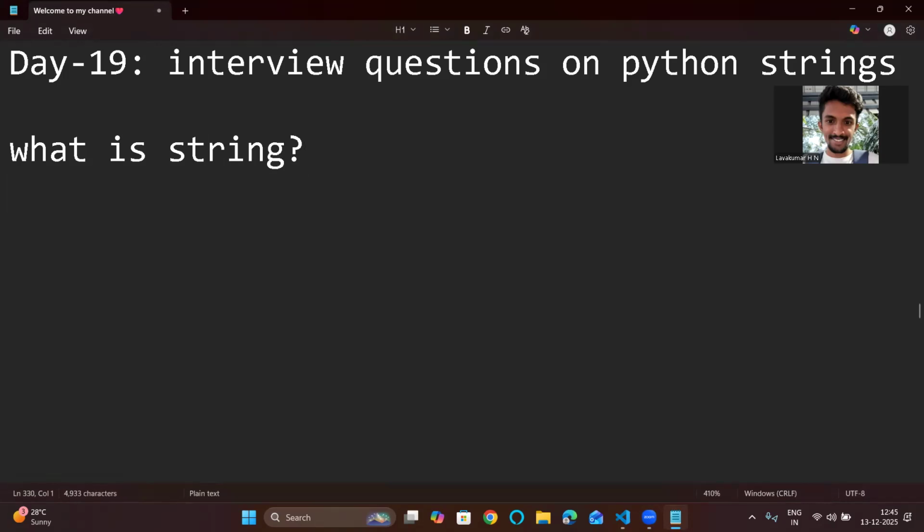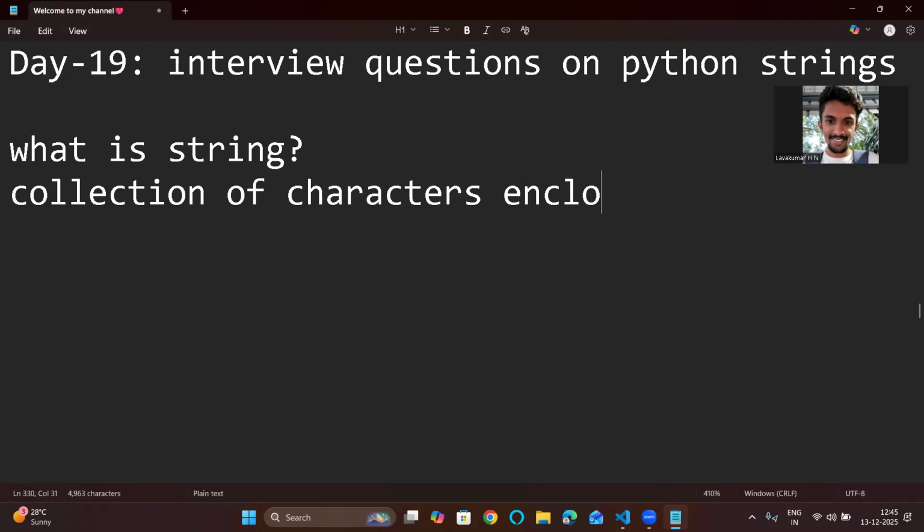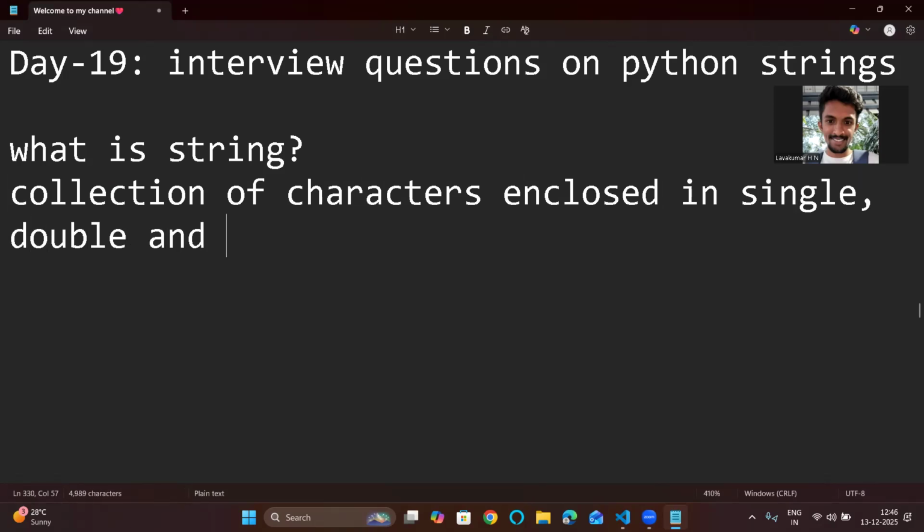In the video I have explained, a string is a collection of characters, enclosed in single quotes, double quotes, or triple quotes. I also said where we use triple quotes: for multi-line strings, we use triple quotes. For single-line strings, you can use single quotes or double quotes, whatever is convenient for you.